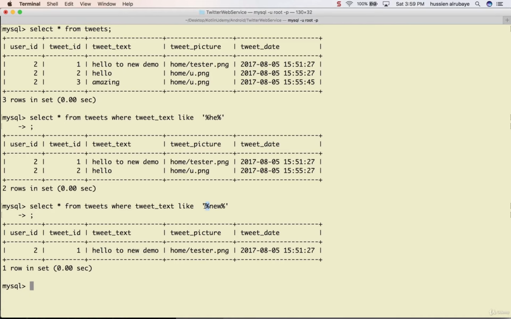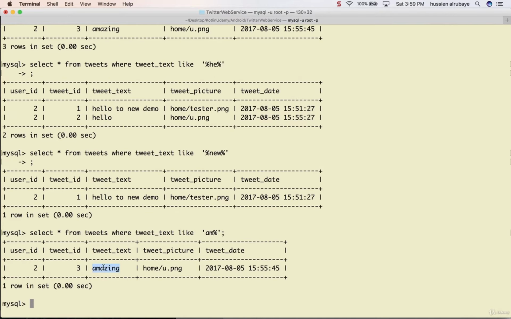So adding percent before means any number of characters before it, and percent after means any number of characters after it. What I mean by that is, if I go back to HE, I say anyone that started with HE or started with AM and has any number of characters. So then I say enter, and it gives me only this one, amazing.